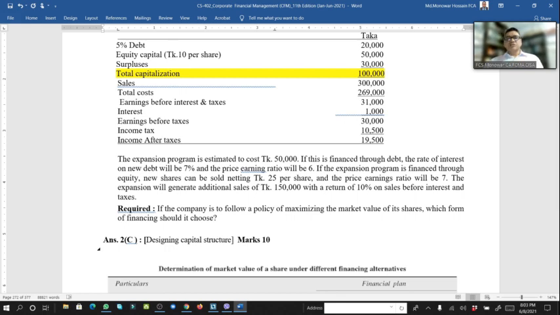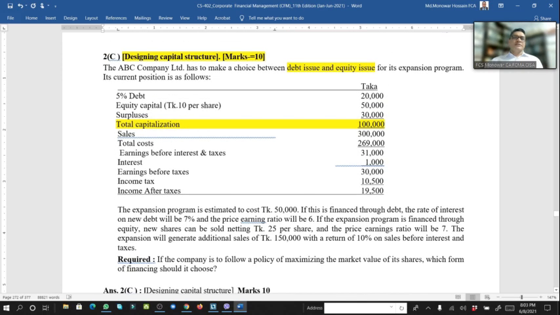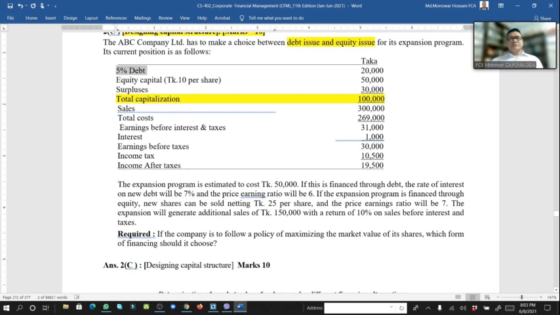So if the new expansion is financed through debt, the rate of interest on new debt is 7%. And look here, old debt within the balance sheet is 5%. But for new debt, we have to take 50,000 at 7%. And the price earning ratio will be 6. So we have to consider this figure to choose which item to take, debt or equity.